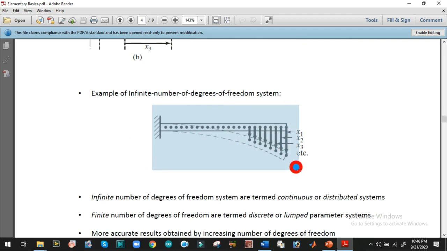For a simple pendulum, and this is a beam. For example, simply it is a cantilever beam, and it is supported from one end, and on the other hand there is a deflection. So every point of the beam has a particular deflection value. Because it consists of a number of masses at different points, it will consist of infinite number of degrees of freedom.